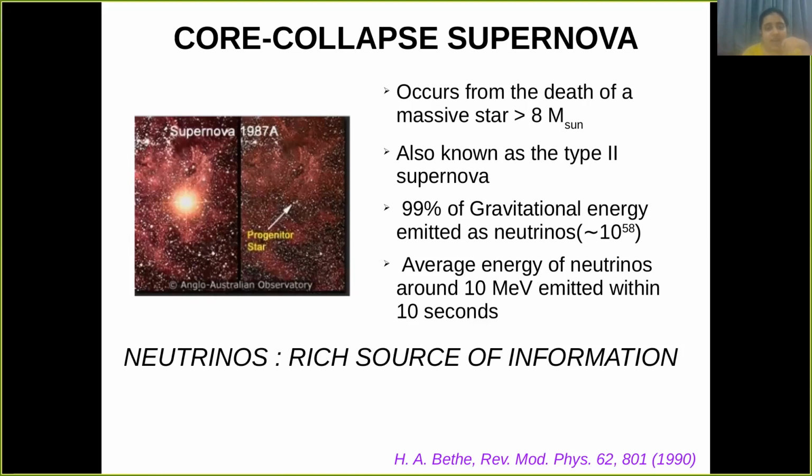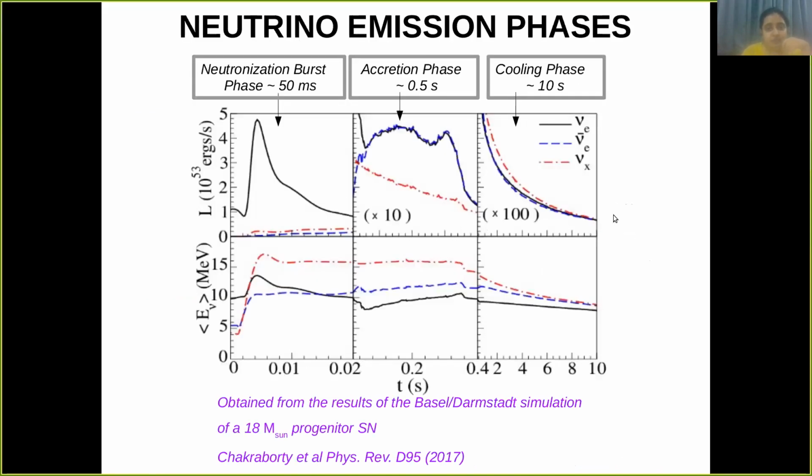So, these neutrinos act as a rich source of information. This is the figure of supernova 1987A. Now, these neutrinos are emitted in three phases. The neutronization burst phase, where, as you can see, the flux of the electron type of neutrino is the highest, and the other flavors are negligible. Whereas in the accretion phase, the other flavors are also emitted in substantial amounts. And in the cooling phase, all the three flavors have similar fluxes.